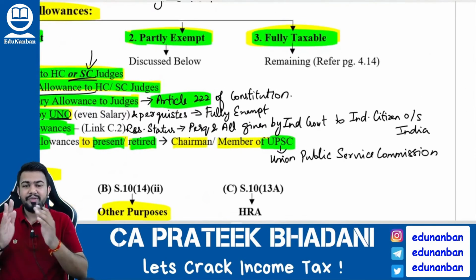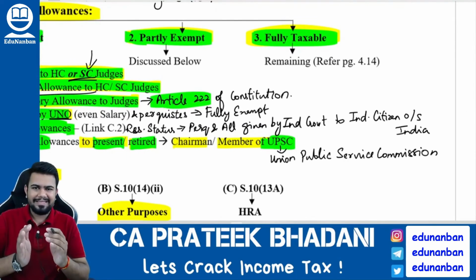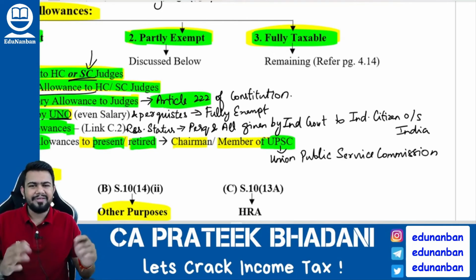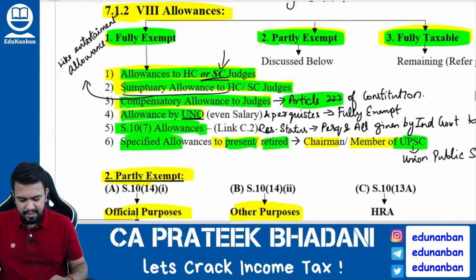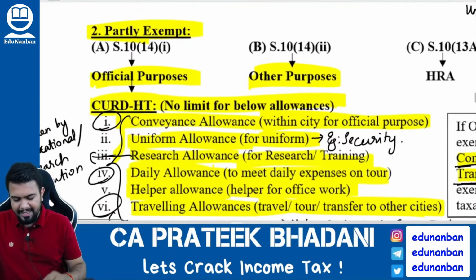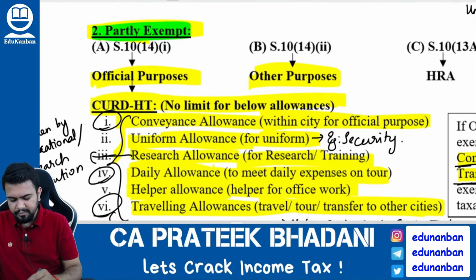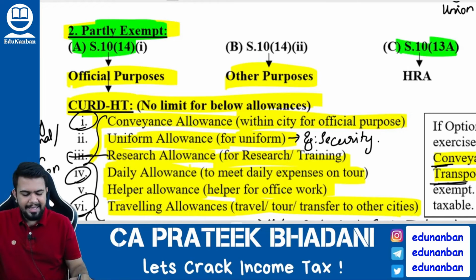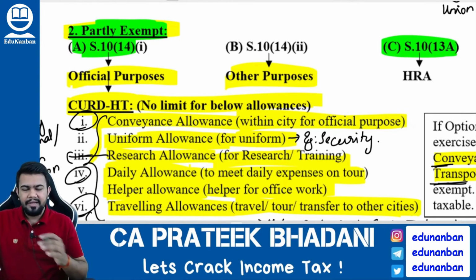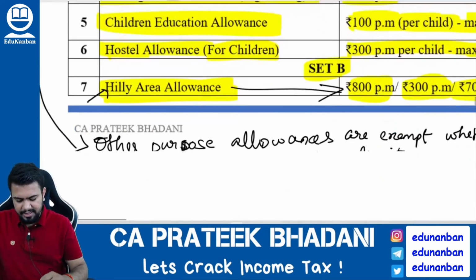See, we are going to learn about fully exempt and partly exempt allowances. All the remaining allowances will be fully taxable. Hence, I am not discussing fully taxable allowances. Now let us discuss partly exempt allowance. Partly exempt allowance is given under section 10 clause 14 and 10 clause 13A. First, let us discuss section 10 clause 13A.